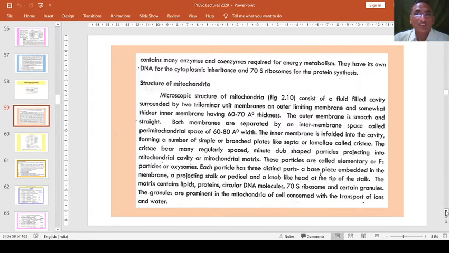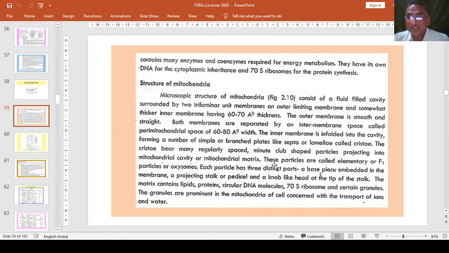We have seen the structure with inner and outer membrane, then the perimitochondrial space, a distance of about 60 to 80 angstrom, and these are the lamellae or cristae, which are the basic unit working in metabolic activities, respiratory activities, energy production, ATP production, everything. We can say the main activities of the cell are regulated by these mitochondrial matrix and mitochondrial organelles.